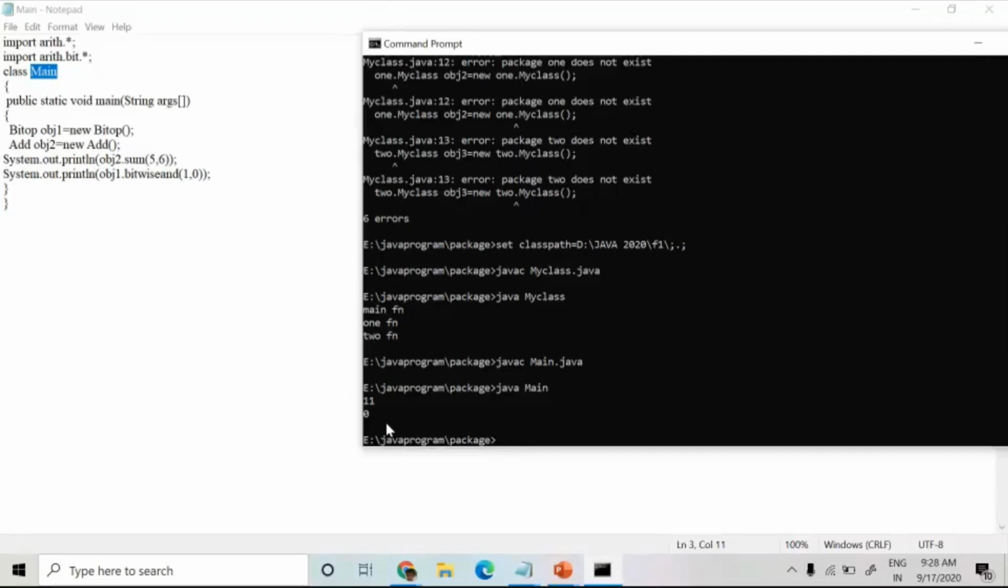Got it? Yes, ma'am. If we do not write arith also, we will get an error, no? Yes, sure, we will get an error. By using arith.*, the dot star only accesses the classes of the arith package alone. Dot star won't access the sub package.